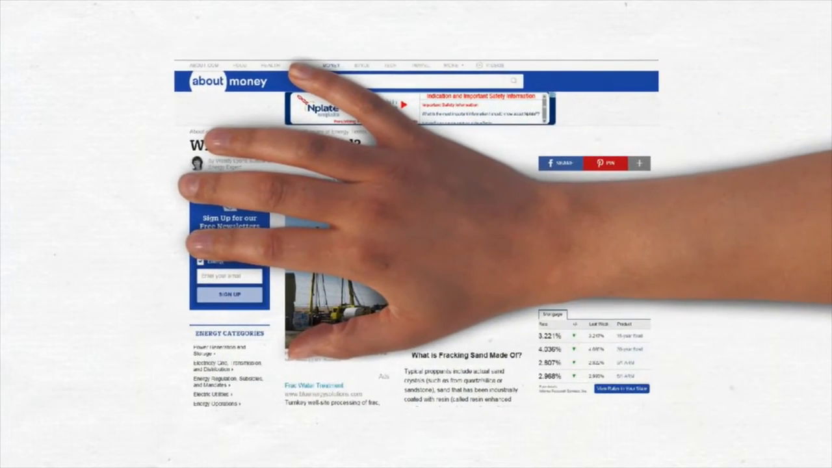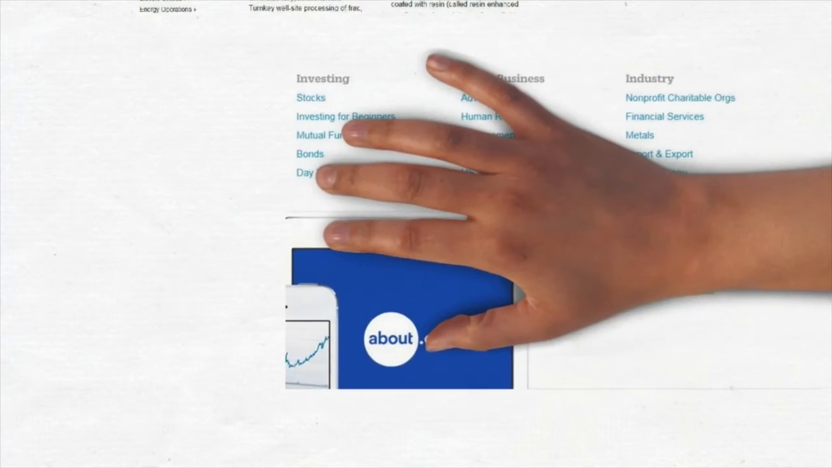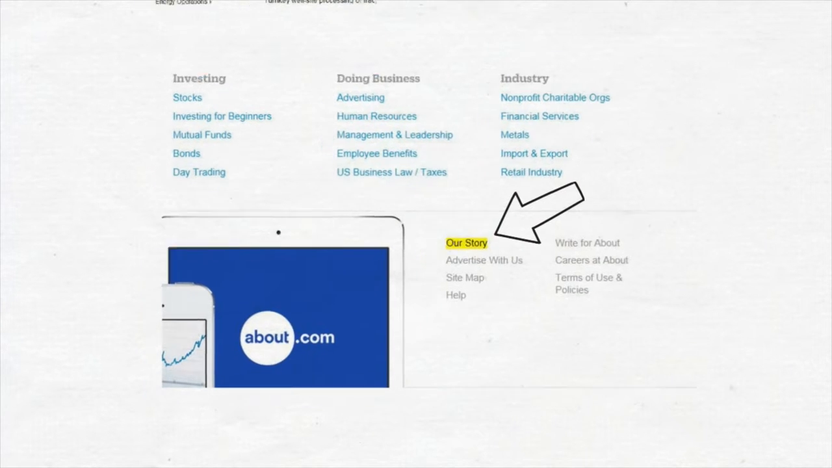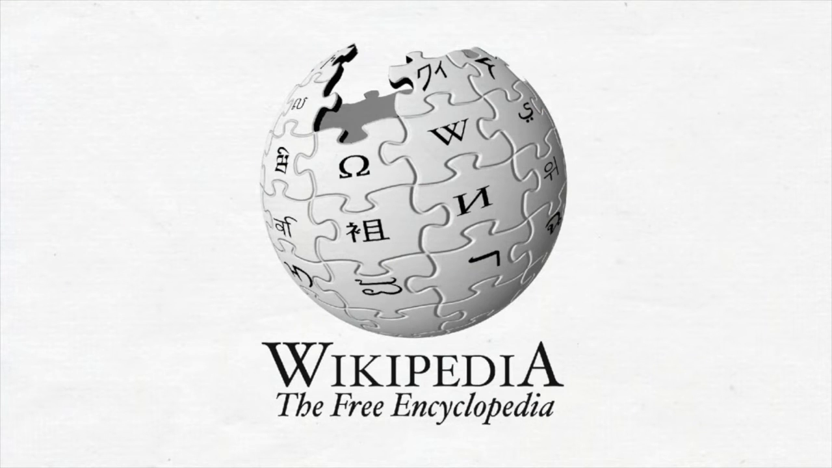Say you do a Google search for sand fracking and you find this article from about.com. Before you decide this is the perfect source, here are some questions to ask. What exactly is this website About Money? Do you know anything about the source, its reputation? If you don't, you should look for more information about the source. In this case, that info is at the bottom of the page, but it often appears at the top too. You can also search the source name on Wikipedia, which may tell you about a source's known biases.